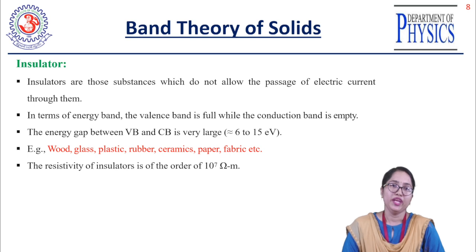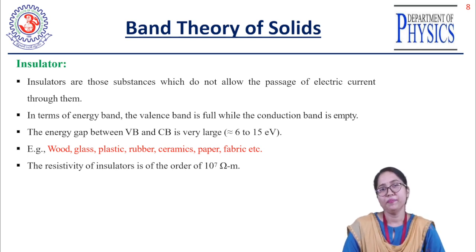So in terms of the energy band, in the insulator case, the band gap is very high as compared to the semiconducting materials. The band gap range is 6 electron volt to 15 electron volt, and it can vary from one insulating material to another. The examples are wood, glass, plastic. These are the common examples of insulating materials. And here the resistivity of the insulating material is very high, on the order of 10 to the power 7 ohm meter.